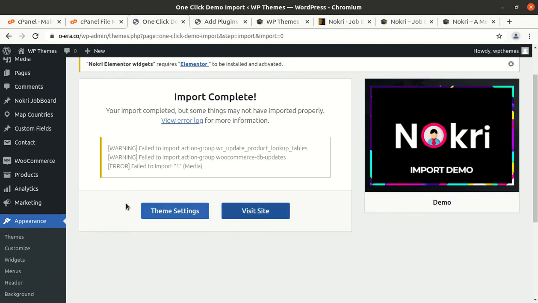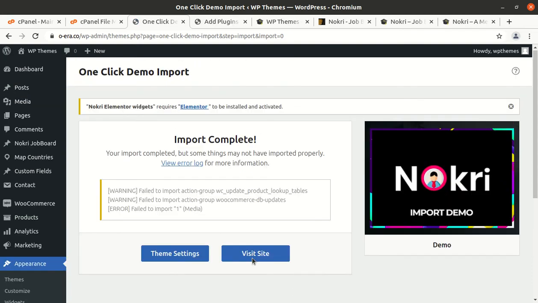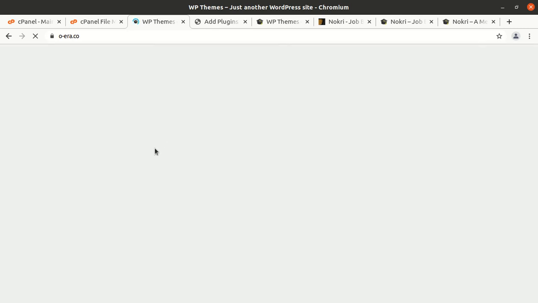This screen gets complete and we can visit our website. However, some error is there, so some WooCommerce action and all such things is visible. But let us check what happens. And I also installed the Elementor in the background, as it was saying Elementor is required.